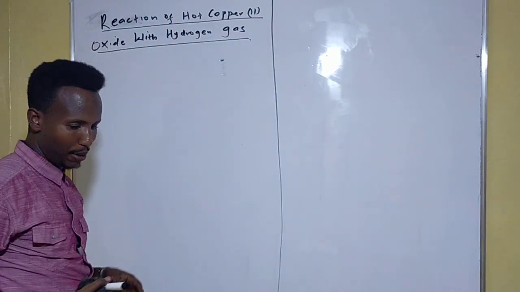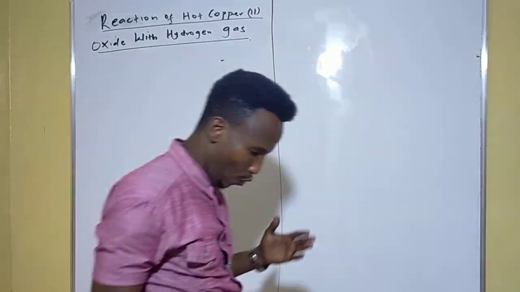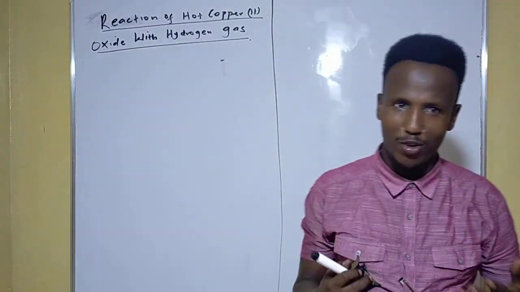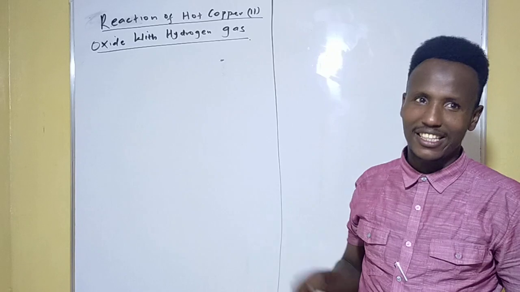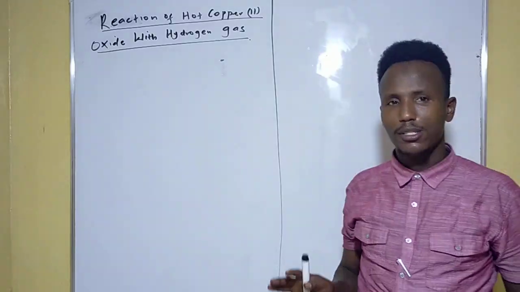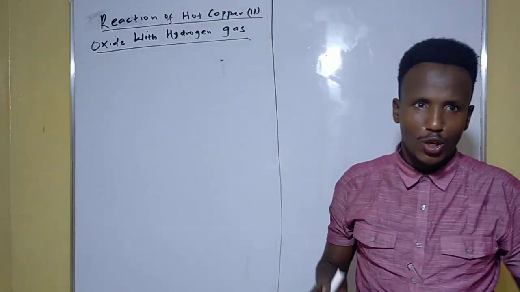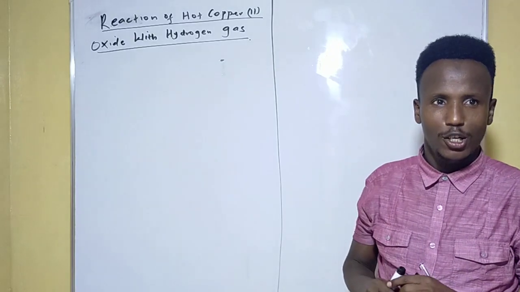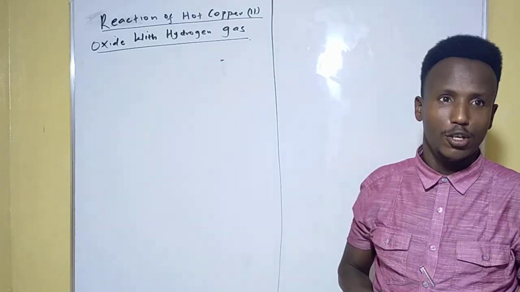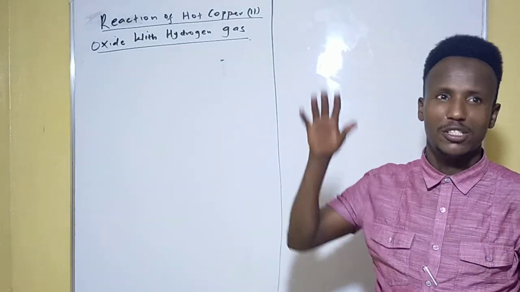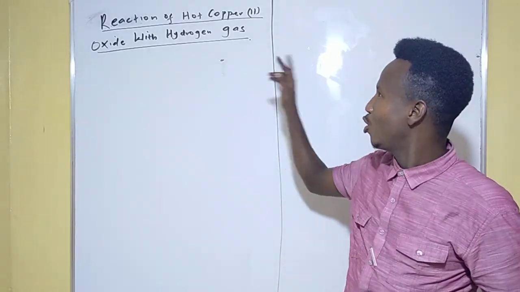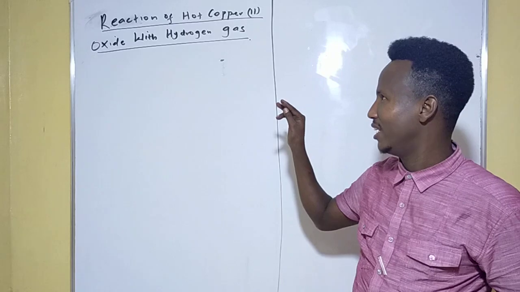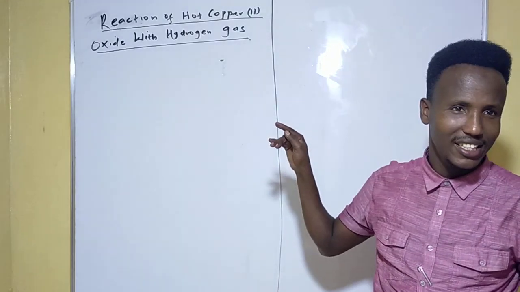Today we are going to discuss the reaction of hot cobalt dioxide with hydrogen gas. Bear in mind, please, that this topic is very examinable. In chemistry, remember, we don't cram things, we understand and move ahead. The moment you will be learning metals, extraction of metals or electrochemistry in Form 4, you must have this concept in your brain. The reaction of hot cobalt dioxide with hydrogen gas.